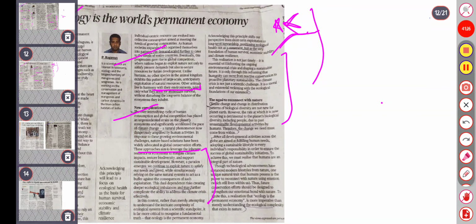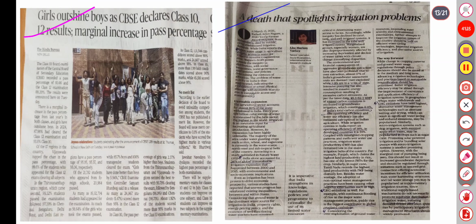So moving to the next topic, the declaration of results. CBSE declared a marginal increase in pass percentage, and girls have scored better. More than 97% of students passed. The class 10 pass percentage is 93.66, and class 12 is 88.93%.